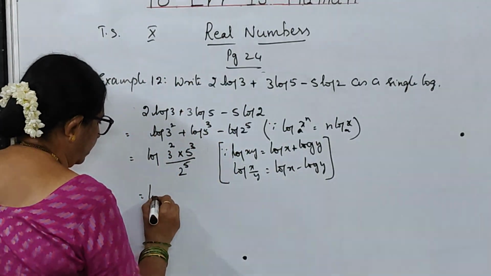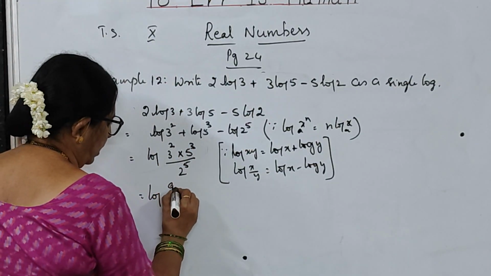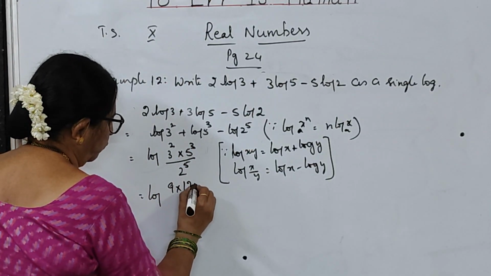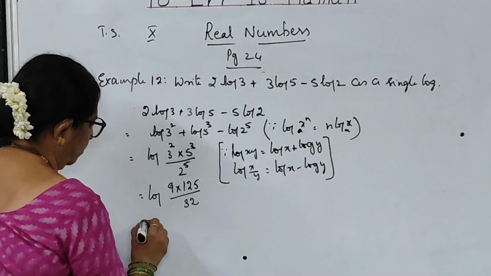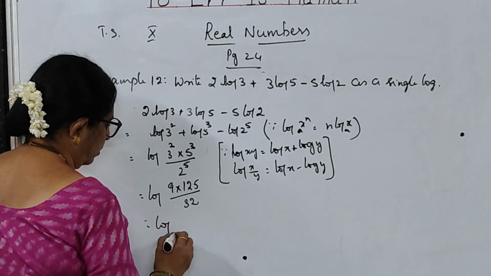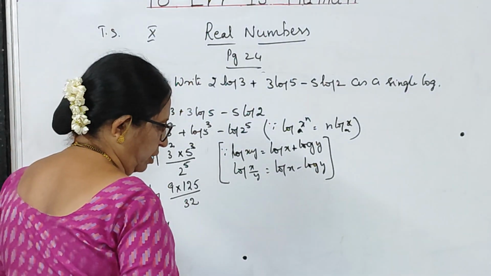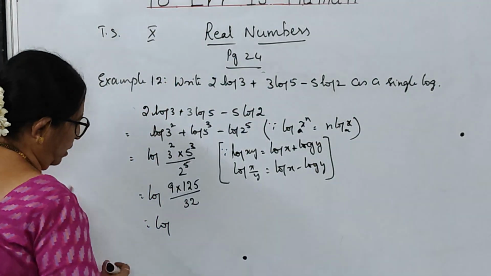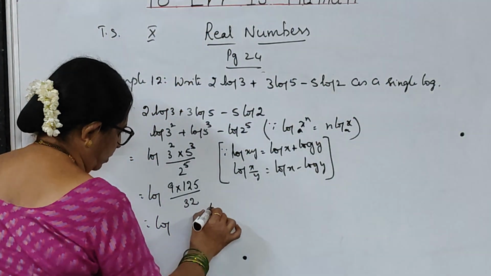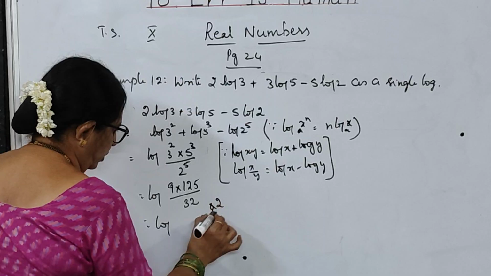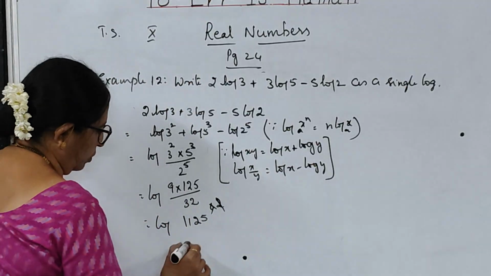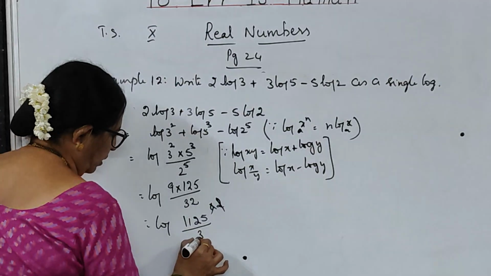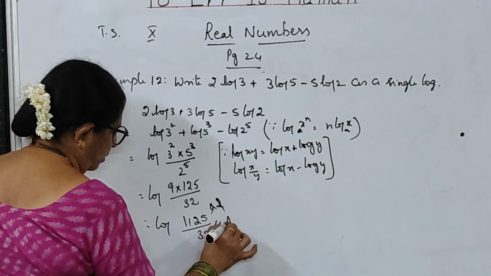So how much are you getting? Log 3 square is 9 into 125 by 2 to the power of 5 is 32. Means log 125 into 9. 9 5s are 45. 18, 4, 22, 9 1s are 9, 10, 11. 1125 by 32 is the answer.